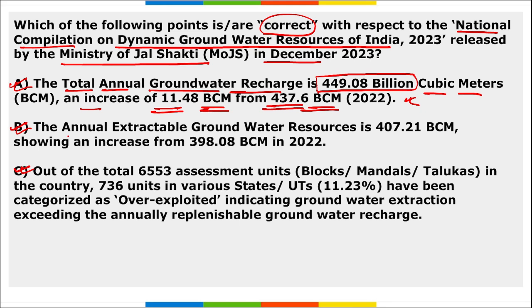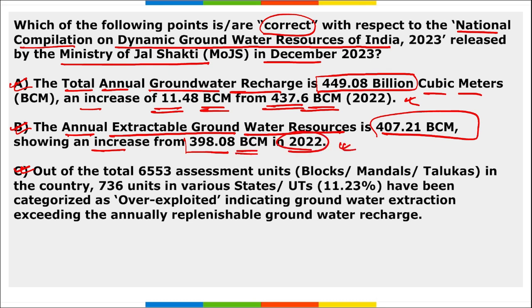The annual extractable groundwater resource is 407.21 billion cubic meters, an increase from 398.08 billion cubic meters in 2022. That means the groundwater level is increasing.